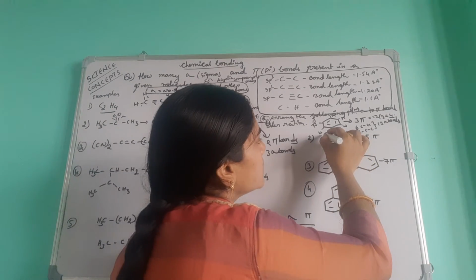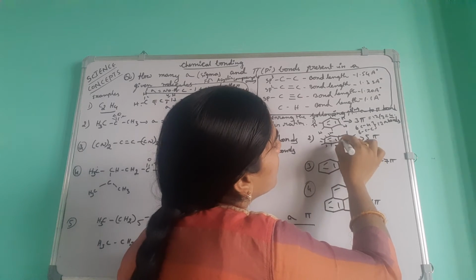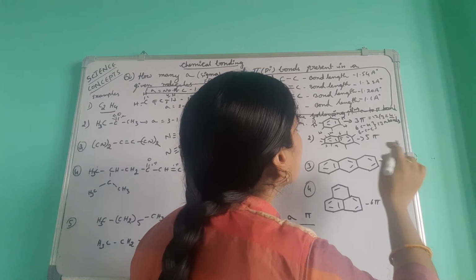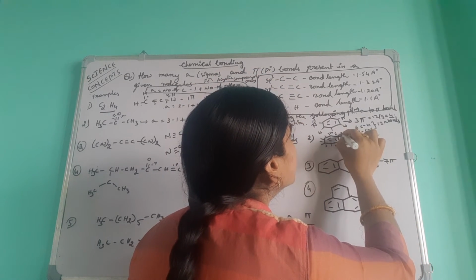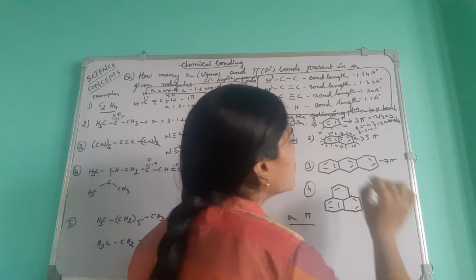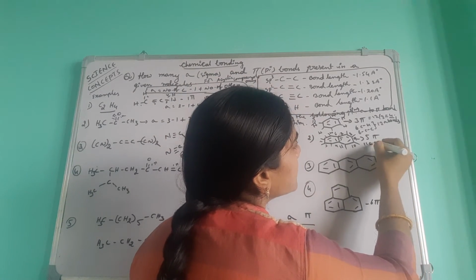So, the number of sigma bonds in this: 1, 2, 3, 4, 5, 6, 7, 8, 9, 10, 11. Total how many? 11 CC bonds.